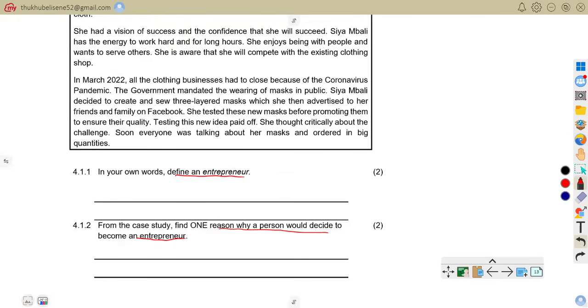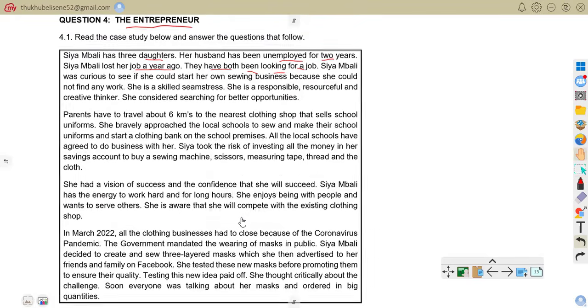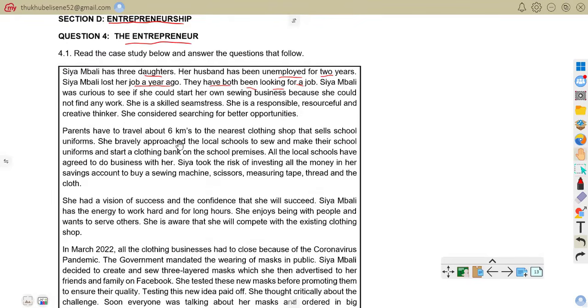We've said the entrepreneurs do take what? They take risk. As we're told, they also work long hours. If you go through this case study, you can find out all those things. We were told also that she's a creative thinker. As you can see, these are the characteristics that you are talking about. She's skilled, she's responsible, resourcefulness. So you can go through this and then you'll find all those characteristics.